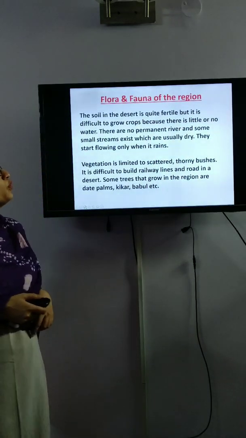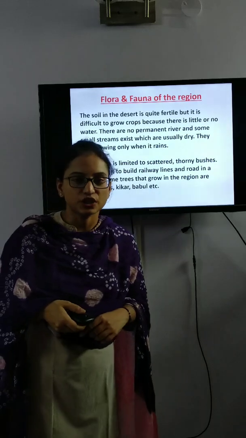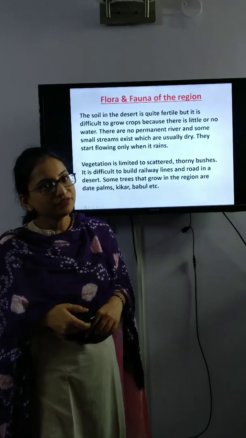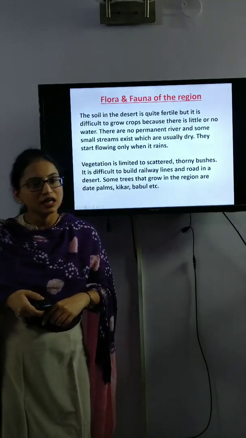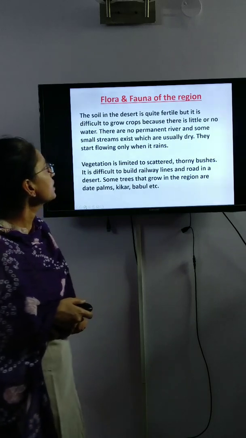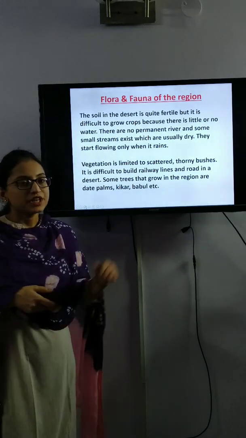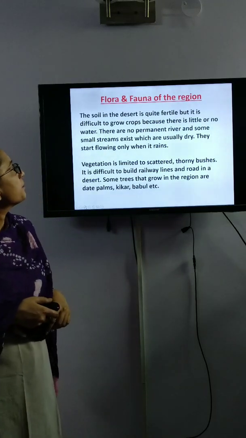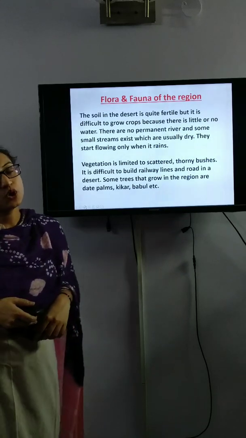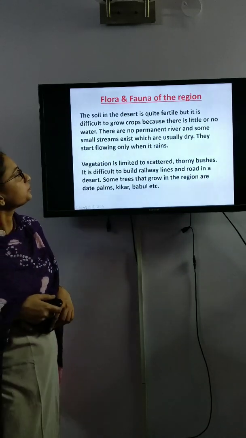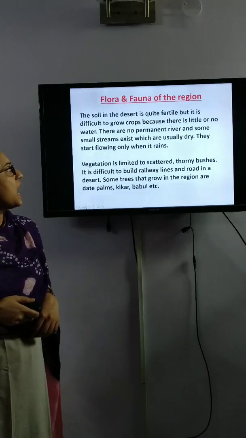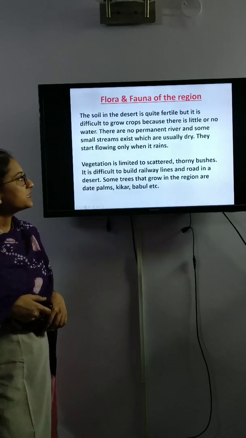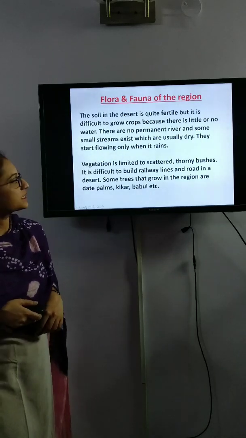Now we will do flora and fauna of the region. What do you mean by flora and fauna? Flora means the plant life and fauna means the animal life of this region. The soil in the desert, especially in the eastern part, is very fertile, but it is difficult to grow crops because of the very less rainfall. There are no permanent rivers and some very small streams exist here which are usually dry. They start flowing only when it rains.